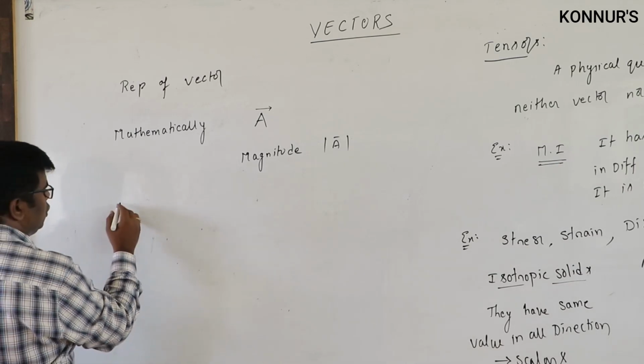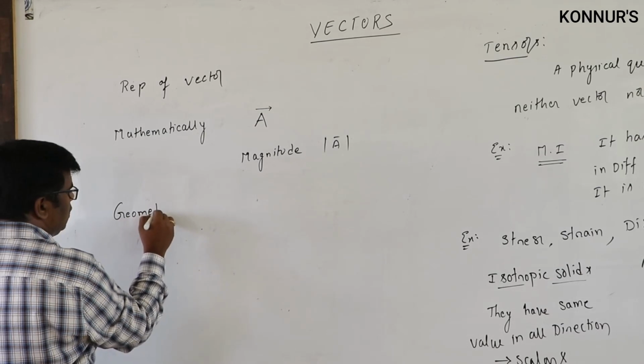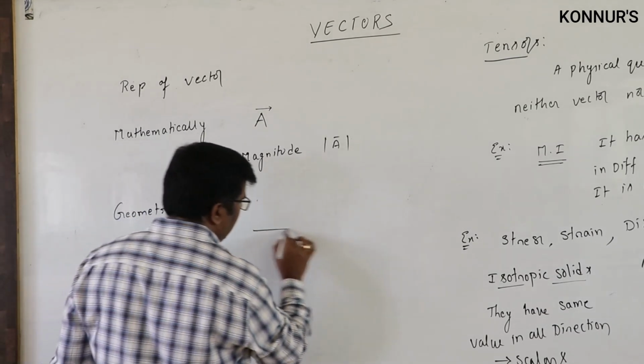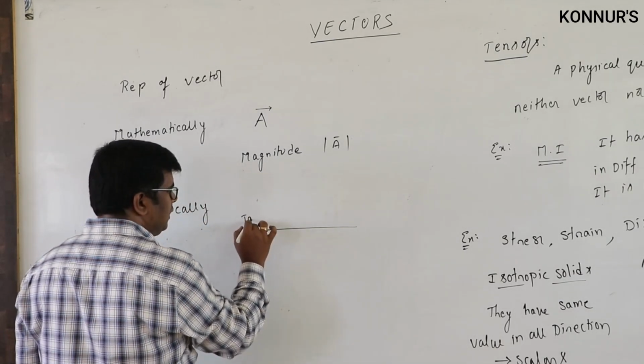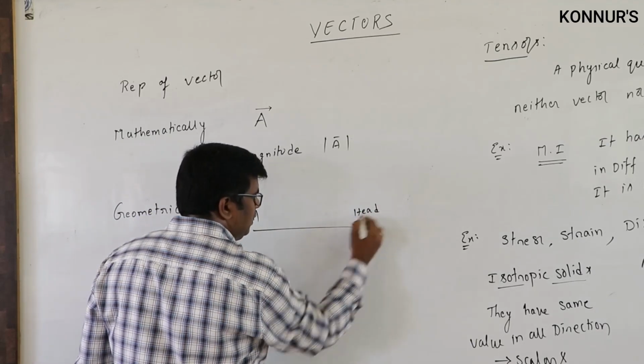Next, geometrically, how to represent the vector: geometrically a vector can be represented with an arrow. This is the initial point of the vector, called the tail, and this is the head, which gives the direction.